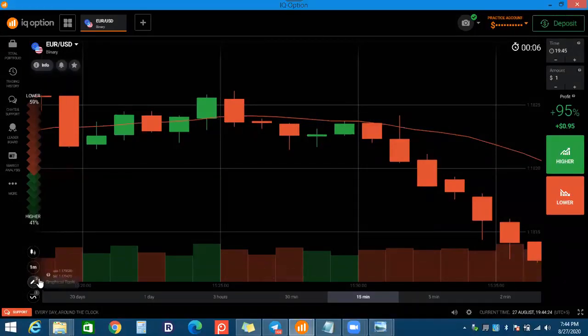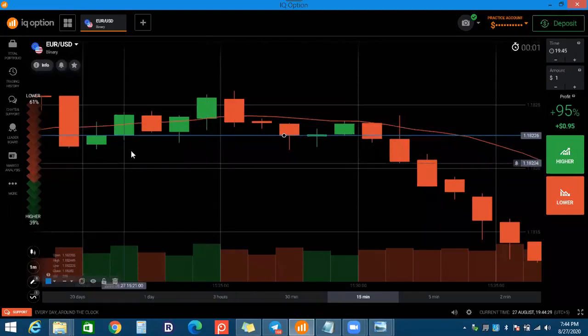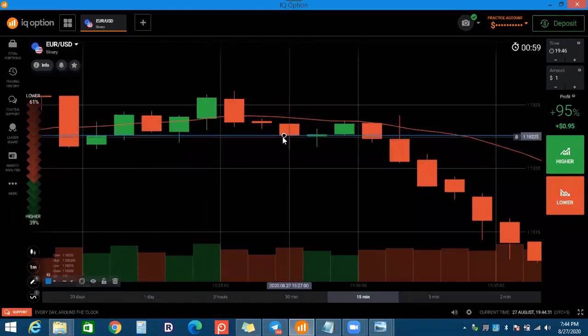So you cannot forget the support and resistance. Support and resistance also work, because the main rule in the market is price action. VSA is just a filter of the price action. You are just filtering the strength and weakness of the candle. You are not taking a signal directly from the VSA. You must use the price action and filter the signal with VSA. I will tell you the idea of how we can apply this in the market.